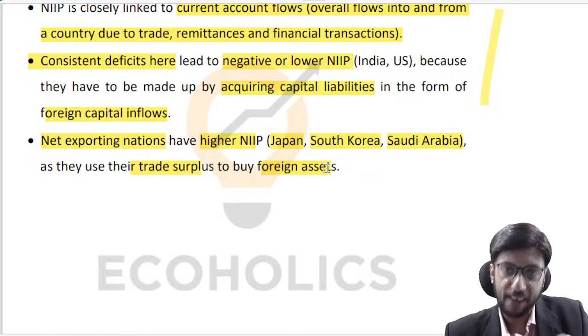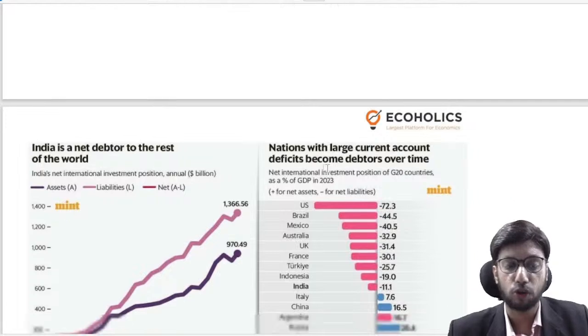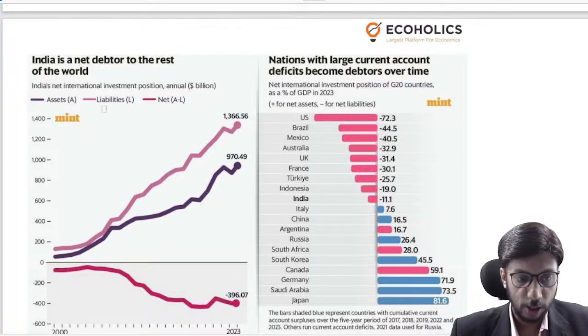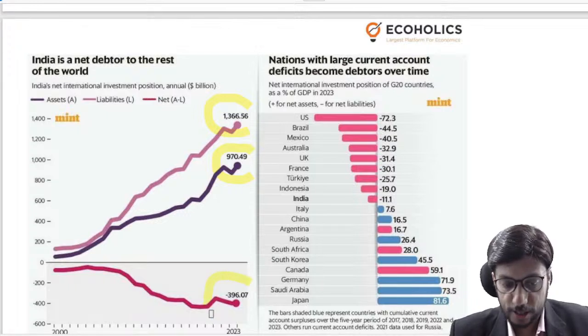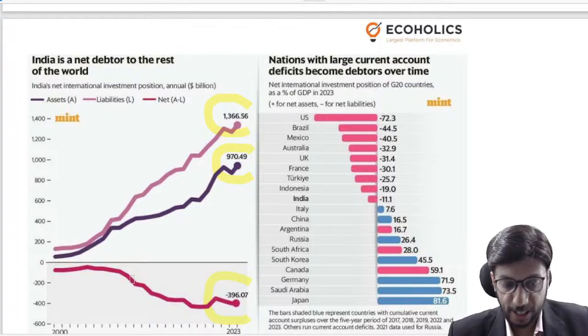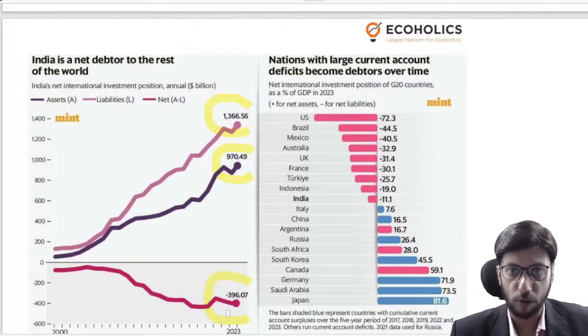So we can try to plug this leak by encouraging a lot of manufacturing, a lot of exports from India, right? So this is what I have already discussed with you in the last 5 to 7 minutes. So you see India's assets and liabilities. This light pink line over here is India's liability. This dark blue line over here is India's assets, and the difference between the two is the net asset minus liability position. So you see that our net asset minus liability position is in the negative zone. That is what we have discussed.